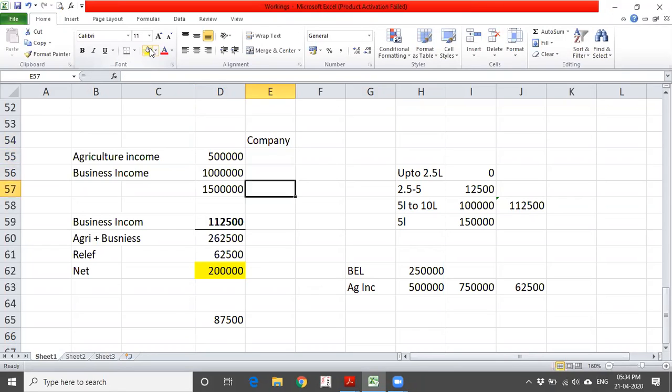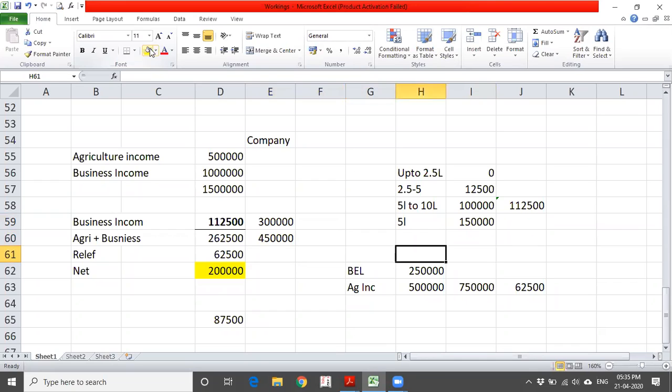What is the amount? Let us assume it is 30% you are going to pay. Here, only business income, it is 10 lakhs into 30%, that is 3 lakhs. And agriculture plus business income, that's 15 lakhs, that comes to 4,50,000. Relief, what I said, relief is the basic exemption limit for a company.